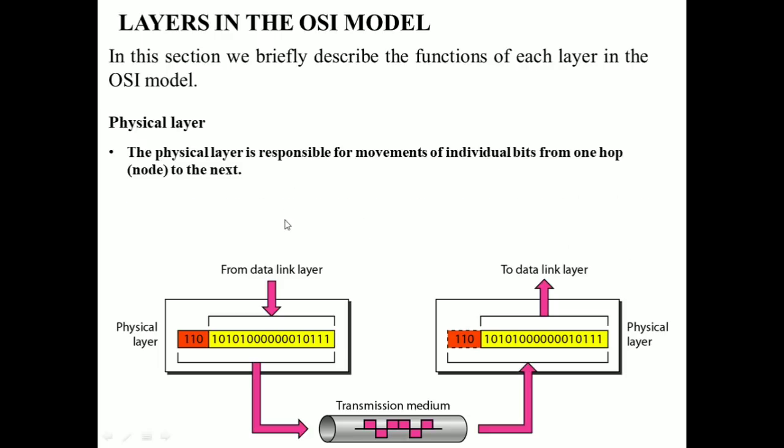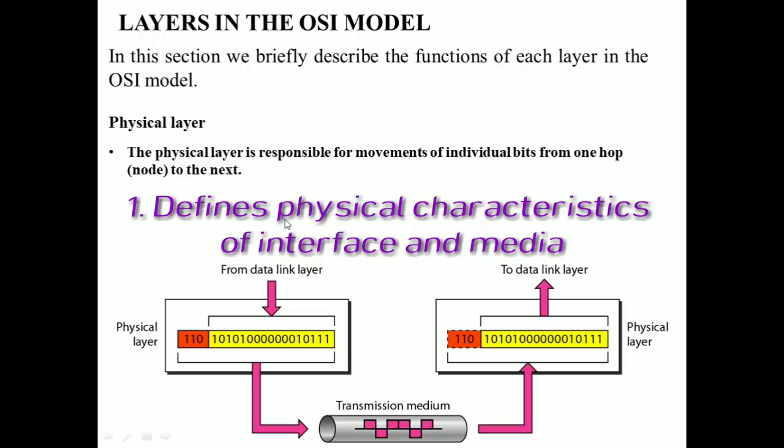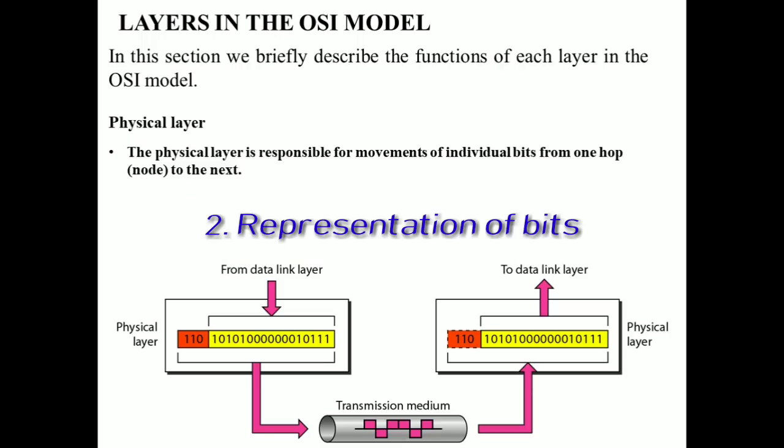The first one is physical characteristics of the interface and media. It means the physical layer defines the characteristics of the interface between the devices and the transmission media. The second functionality is representation of bits. The physical layer data consists of a stream of bits, a sequence of zeros and ones without any interpretation.